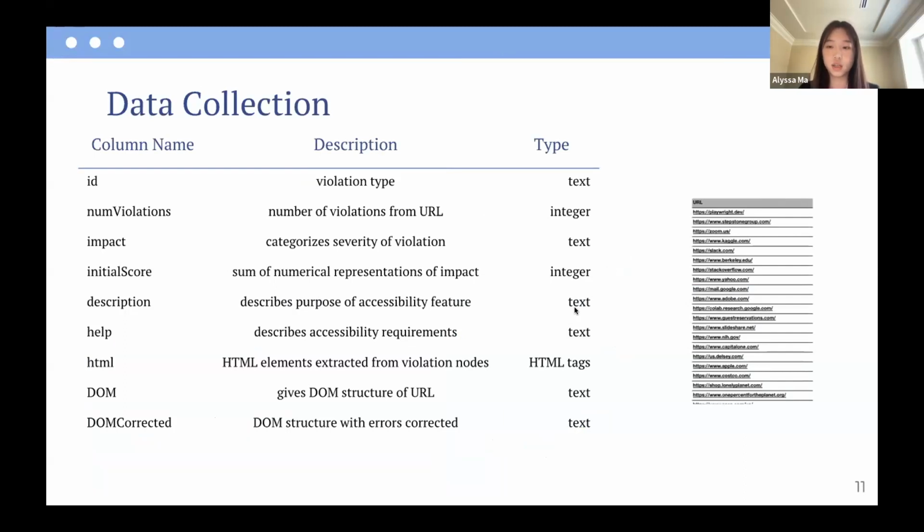Additionally, we use the HTML column to see incorrect tags, the DOM column to see the entire website's HTML, and later created a DOM corrected column for implementing corrections.